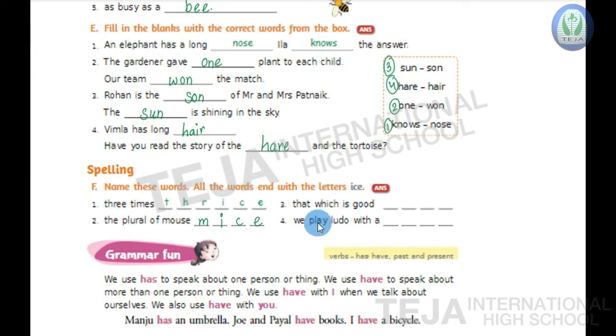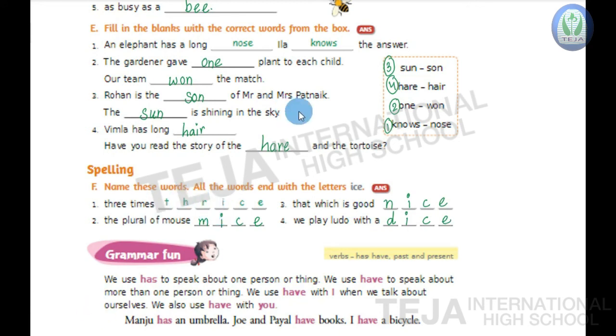Next, third one, children. That which is good. So, which is good, we call it as nice. N-I-C-E, nice. And the last fourth one, children. We play Ludo with a dash. What do we use to play Ludo? It's dice. D-I-C-E, dice. Okay. That is about spelling.